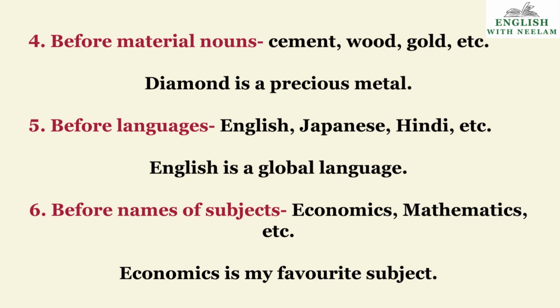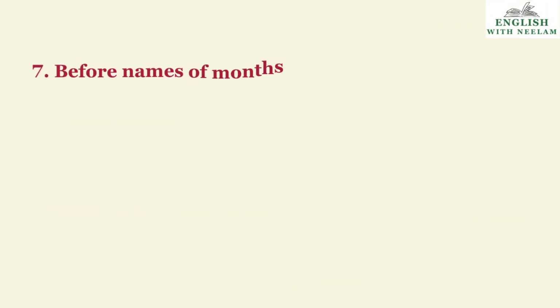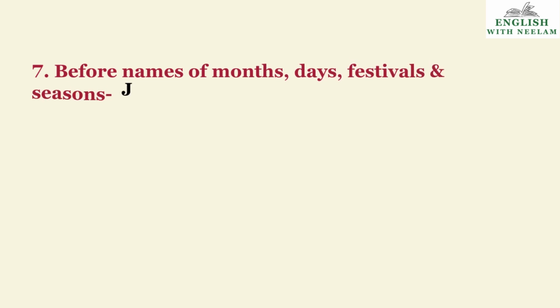No article before English. We should not use it before the names of subjects: economics, mathematics, English, etc. Economics is my favorite subject. And it is not used before the names of months, days, festivals, and seasons.